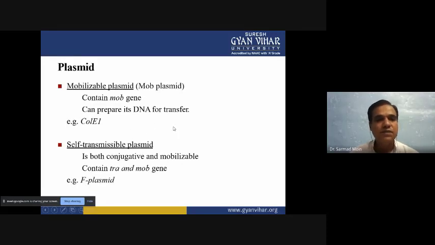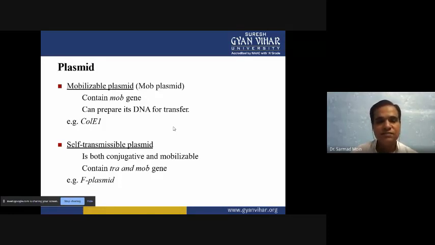Then there is also the mobilizable plasmid, which we call the MOB plasmid. It contains the MOB gene, that's why we call it a mobilizable plasmid or MOB plasmid. It can prepare the DNA for transfer. This gene is involved in transferring the DNA. An example is COL-E1. The COL-E1 strain has this MOB type of plasmid, and it is able to transfer the DNA from one donor to another recipient.